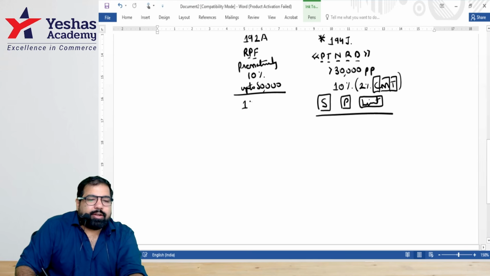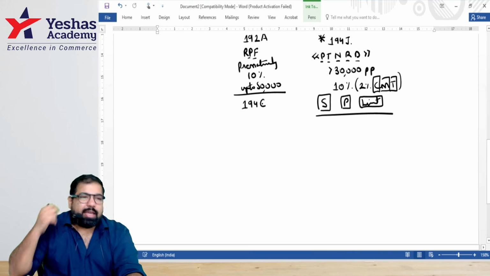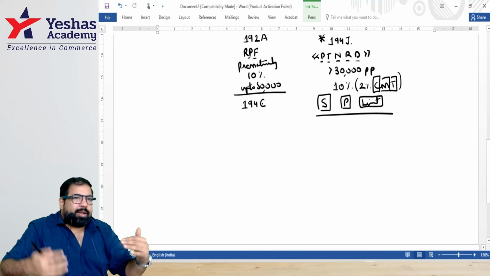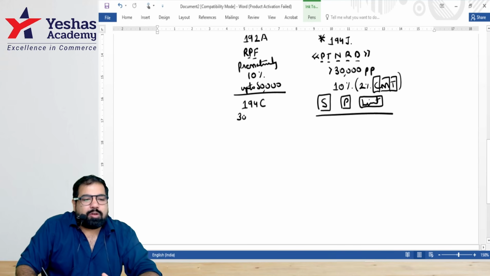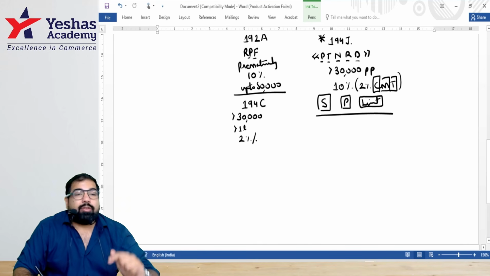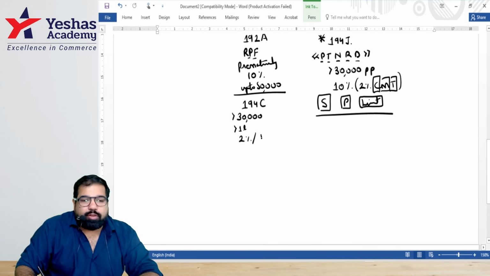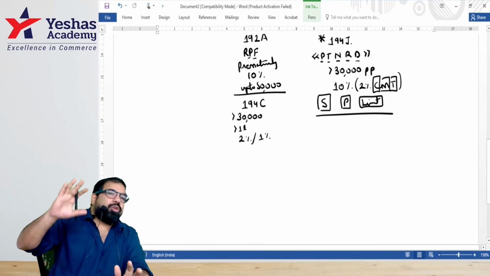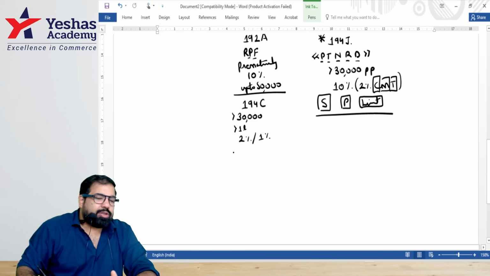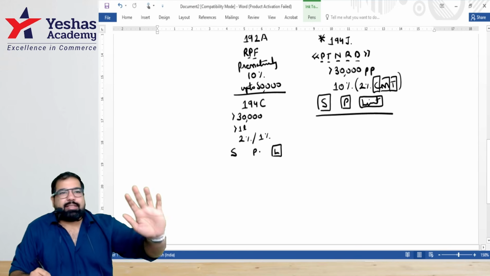If you engage a contractor, there is a section called 194C. Example, Yeshas Academy decides to paint this building, then they will engage a contractor. And whenever they pay any individual payment more than 30,000 or in a year more than 1 lakh, only then there will be TDS at the rate of 2%. But if the contractor happens to be an individual or a HUF, then the rate is only 1%, because these are contractors, guys. They don't make too much money, so let's not block a lot of money from them. Yes, here also there are some exceptions, guys. Small limit of how many thousand? 30,000 or 1 lakh. In that case, there is no TDS.